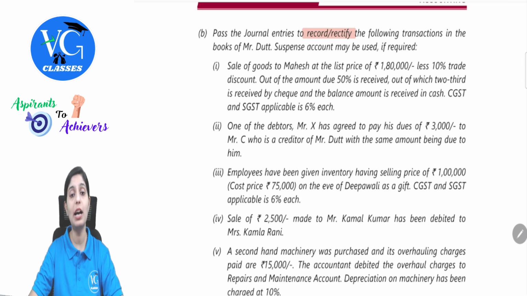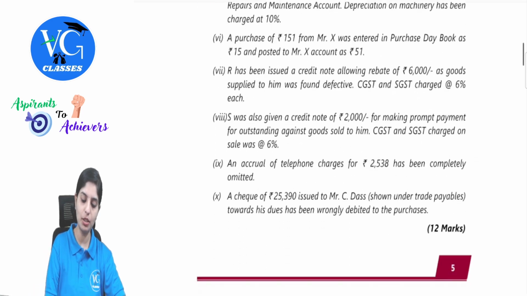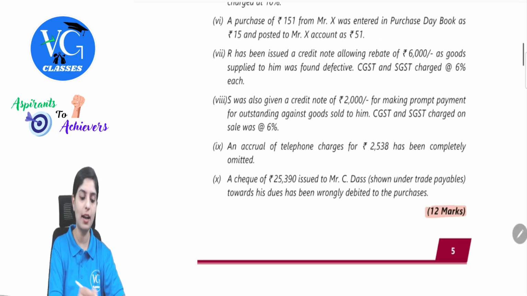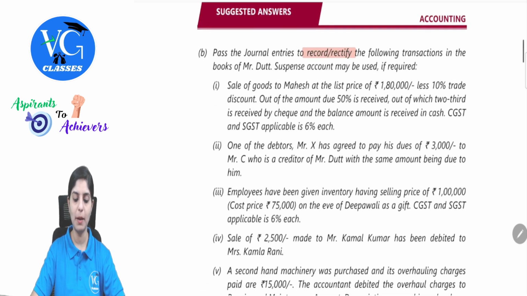So as and when you understand the transactions one by one, you will have to figure out whether it was not recorded, which means you have to record. If there was any error, we will rectify. With this mechanism, we will have to solve this question. And observe, such a question is again asked for 12 marks. So let's discuss this one by one.